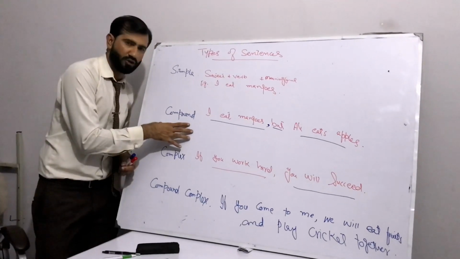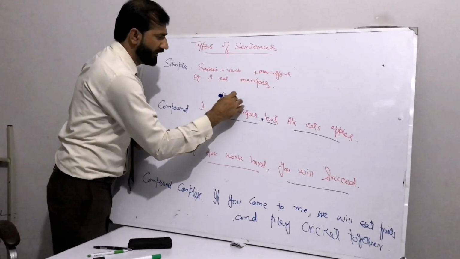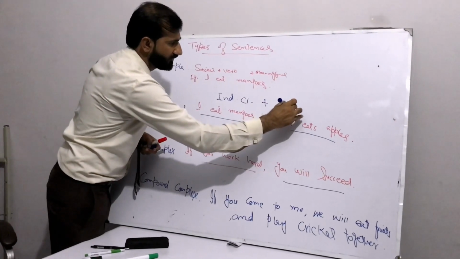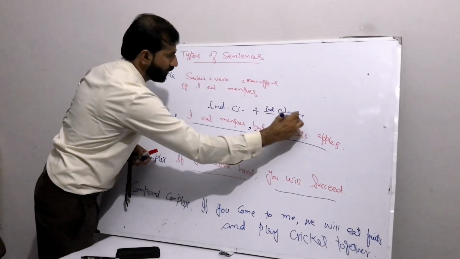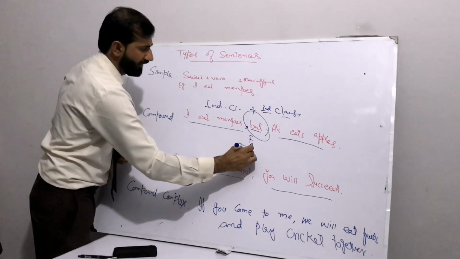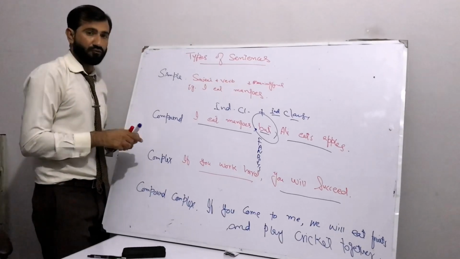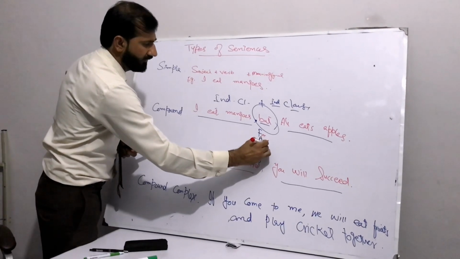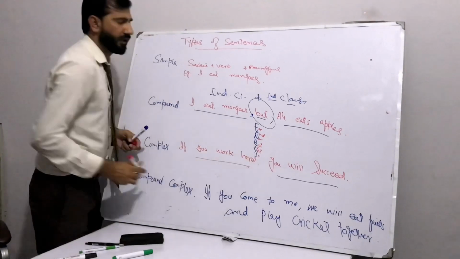On the other hand, if we talk about the compound sentence, we can keep in our mind the combination of two independent clauses, independent plus independent clause. That is usually joined by the fanboys. The fanboys is an acronym that we make in order to remember it easily: for, and, nor, but, or, yet, and so.